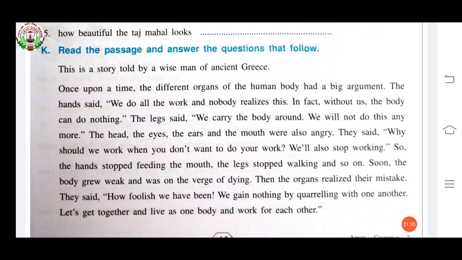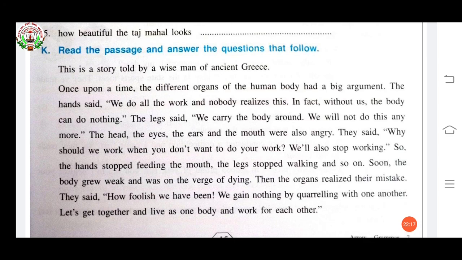This is a story told by a wise man of ancient Crete. Once upon a time, the different organs of the human body had a big argument. Different organs of the human body like our hands, legs, heart, everything. The hand said, "We do all the work and nobody realizes this. In fact, without us, the body can do nothing." The hand is saying, I'm doing all the work and no one realizes this.